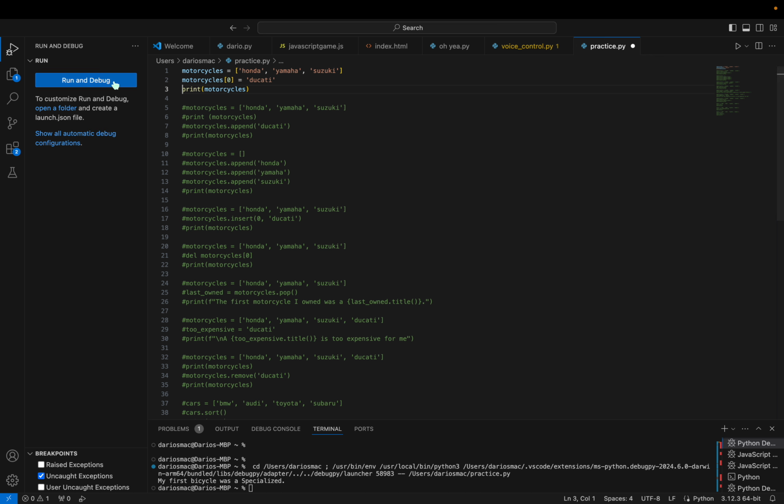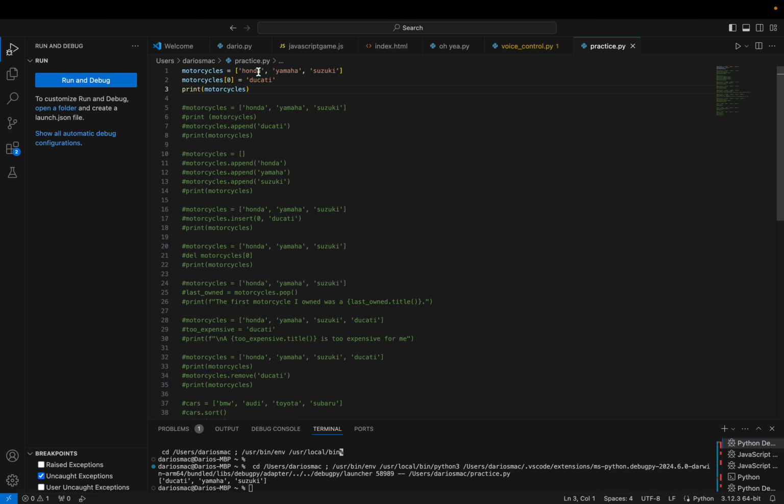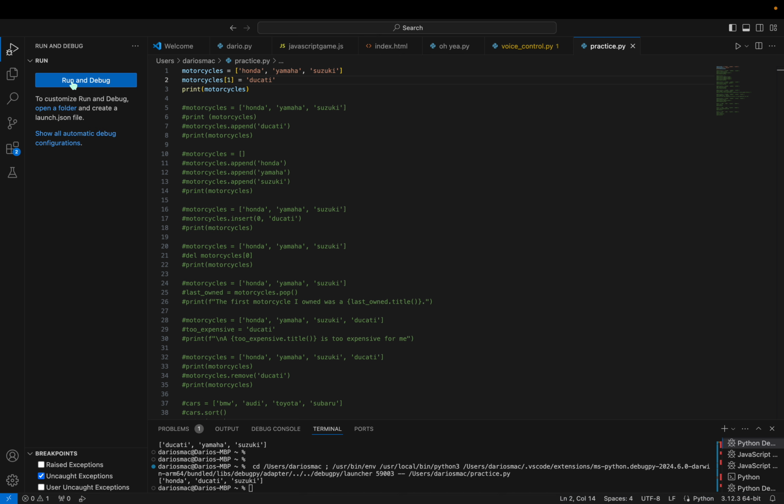So we're going to print this list. And you see how Honda got replaced by Ducati just because I put motorcycle 0 equals Ducati. If I put motorcycle 1 equals Ducati, it replaced the middle one, Yamaha. And then we could just not do this at all, and it'd be the normal list that we learned back in the beginning of the video.